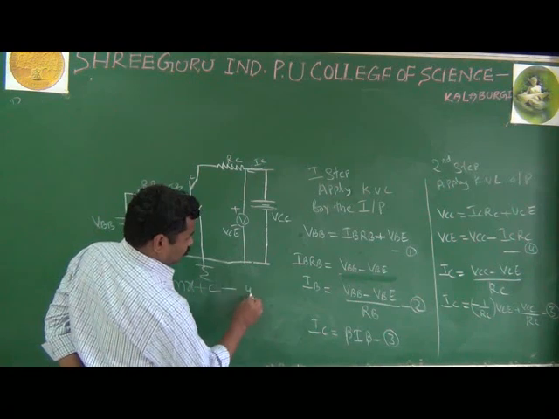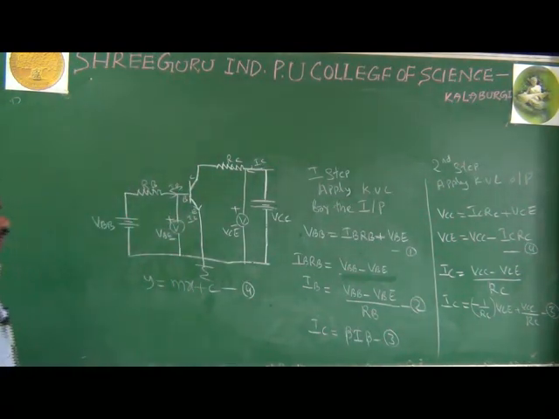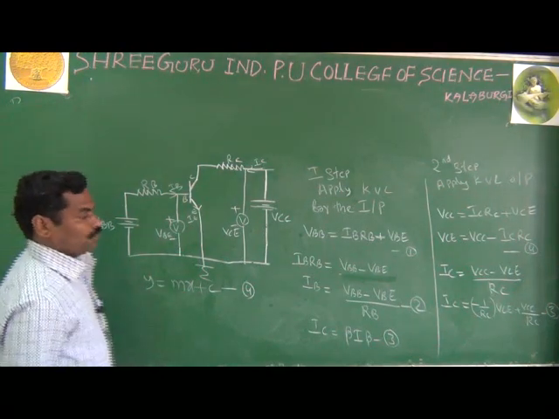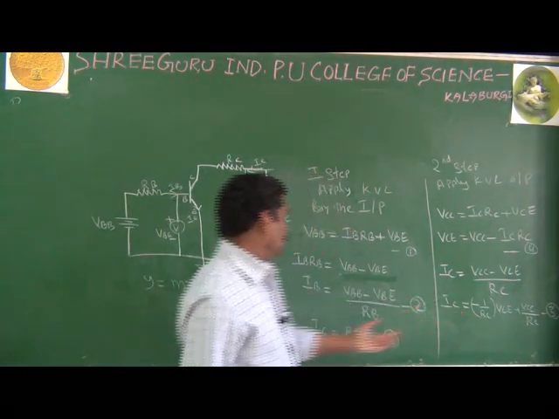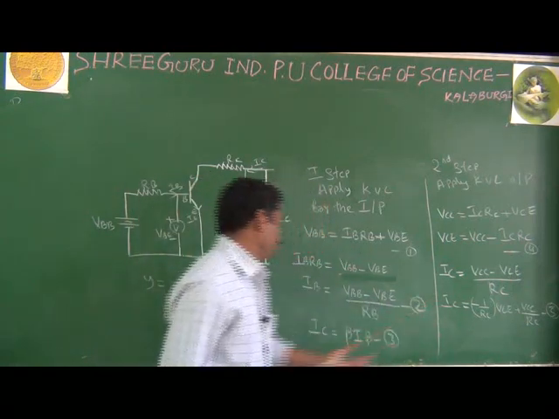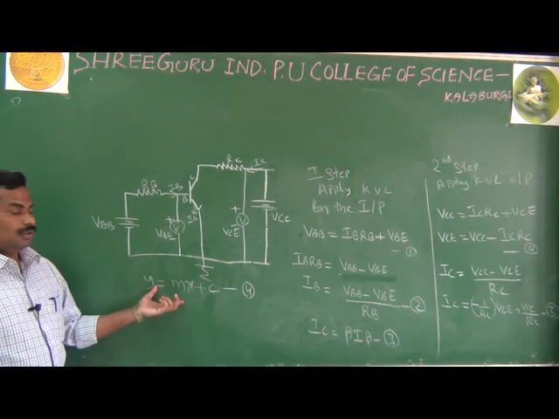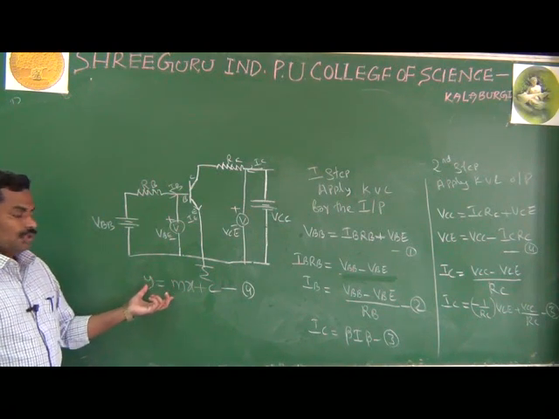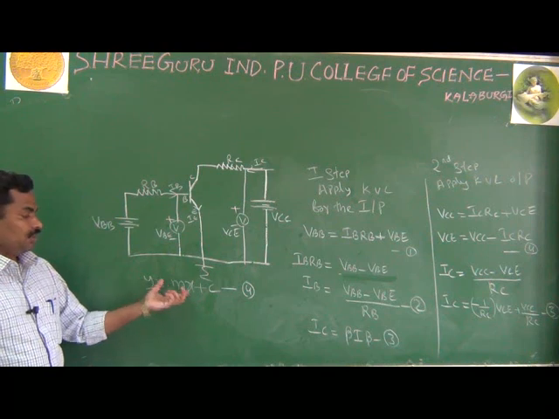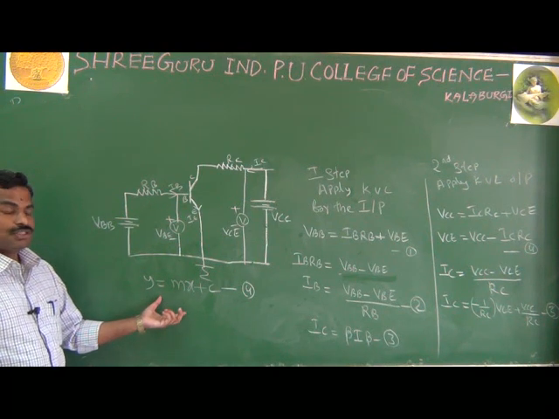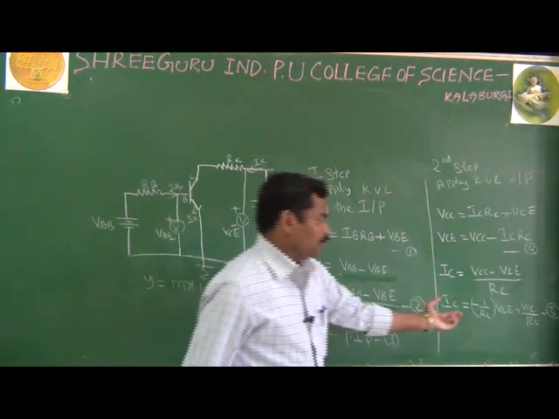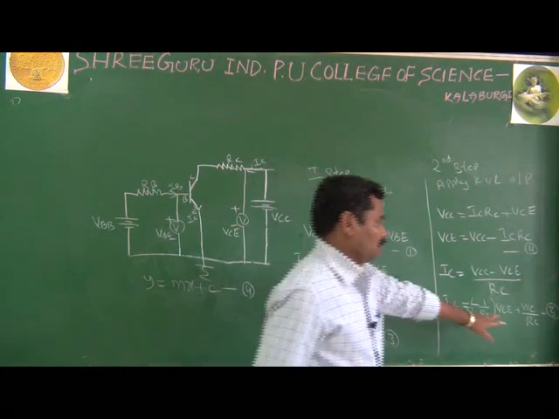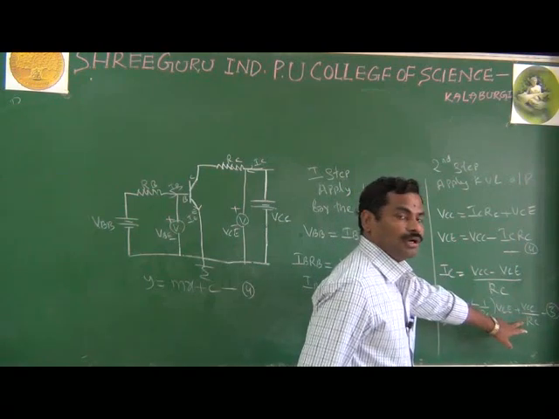The equation indicates the equation for the straight line, and we can compare IC is equal to minus 1 by RC into VCE plus VCC by RC.